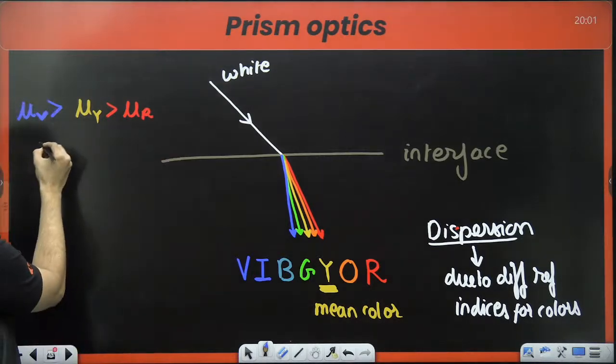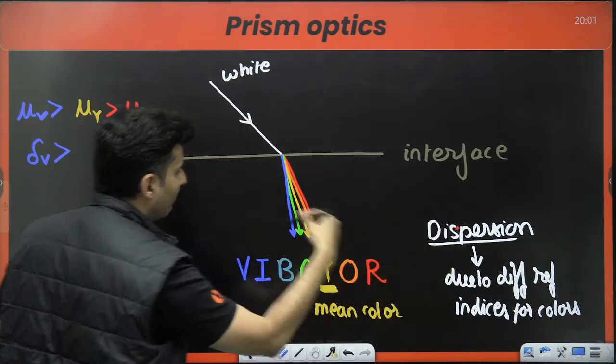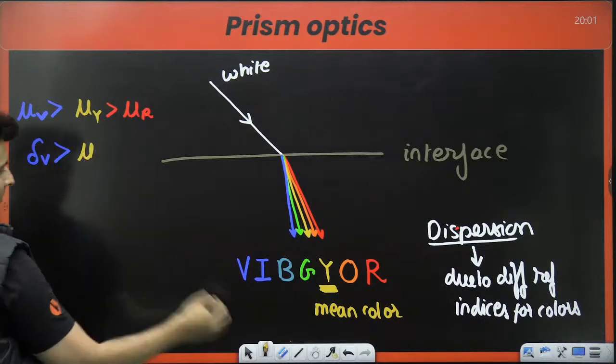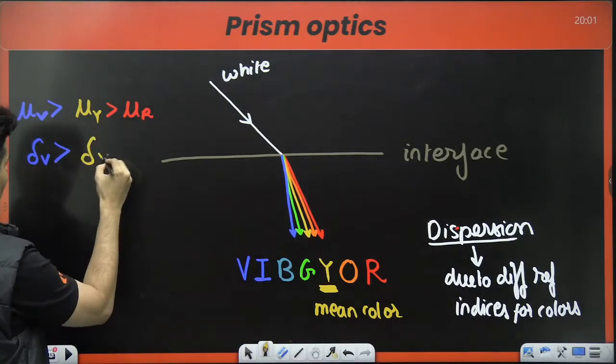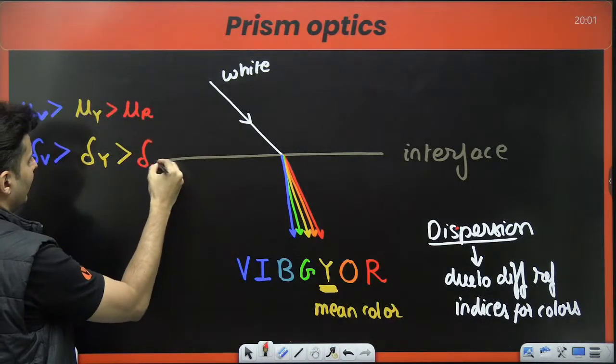You can also see deviation of violet is more. Violet deviated more than yellow, which deviated more than your red color.